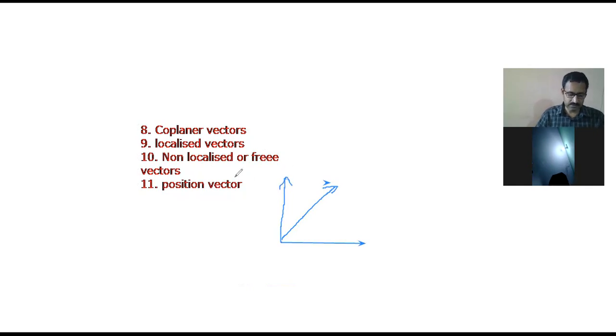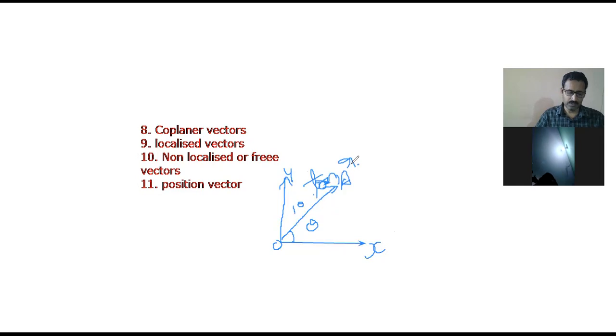This is O. This is the x-axis, this is the y-axis, and the z-axis. Here the angle between these two is theta. Here this is the position vector R.